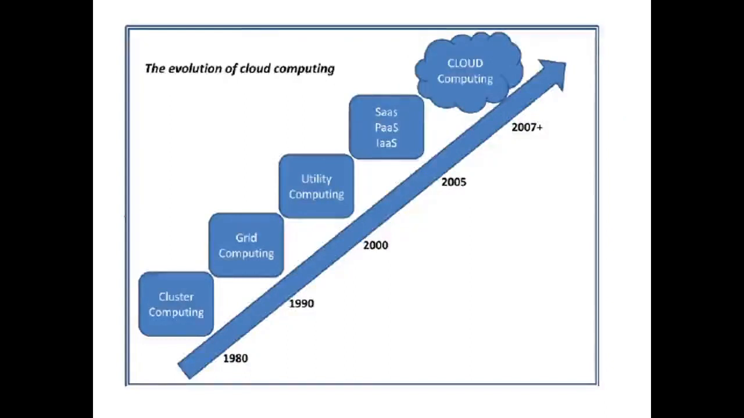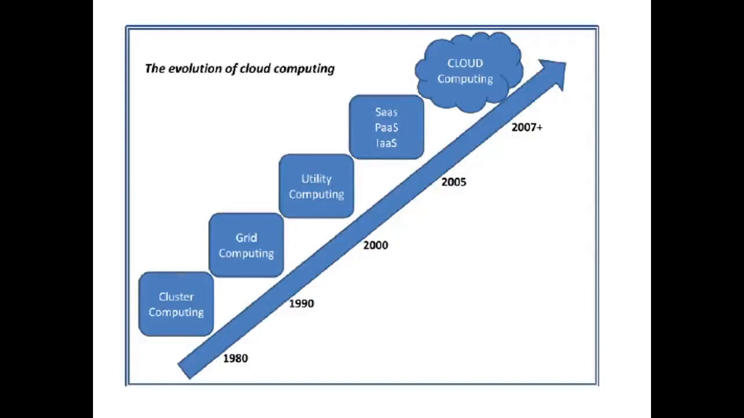Evolution of cloud computing. In the 1980s there was cluster computing. What is this cluster computing? It is nothing but one computer with many computers connected to it in a network. So communication was happening through the interconnected systems.